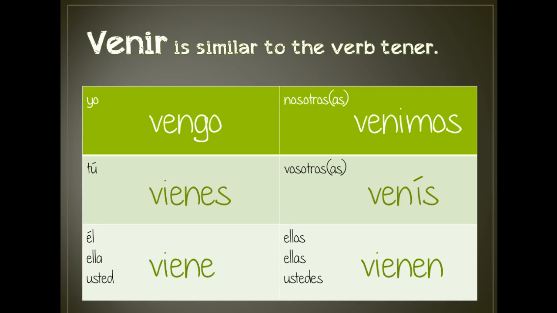Then we have the verb venir, and venir means to come, and this is really similar to the verb tener. And when I say similar, I mean almost identical, except tener starts with the T, venir starts with the V. So we have yo vengo, so again, that's a yogo. The yo form ends in go. Then the rest of it's a boot verb, so everything but the nosotros and vosotros forms have a change, the E to an IE. Tú vienes, él y usted viene, nosotros venimos, vosotros venís, and ellos y ustedes vienen. So again, this looks exactly like the verb tener, it just starts with a different letter.